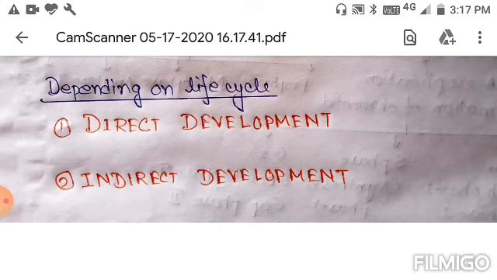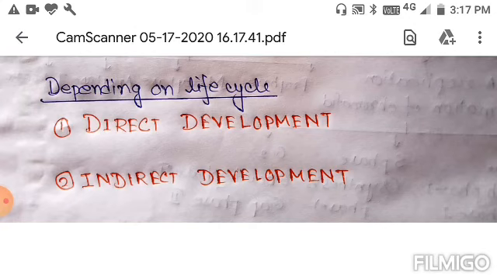Now we have to know about the next one, that is indirect development. With indirect development, an animal's birth form is very different from the adult form. The embryo hatches from the egg in a larval form. The larva undergoes drastic metamorphosis in order to achieve the adult stage.